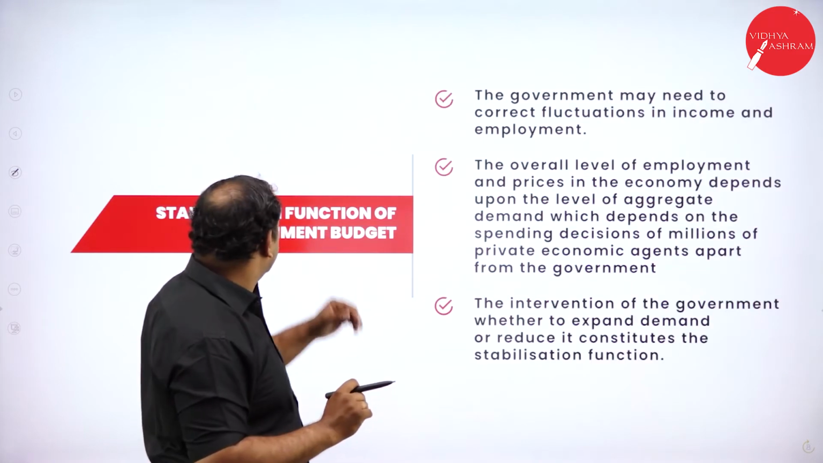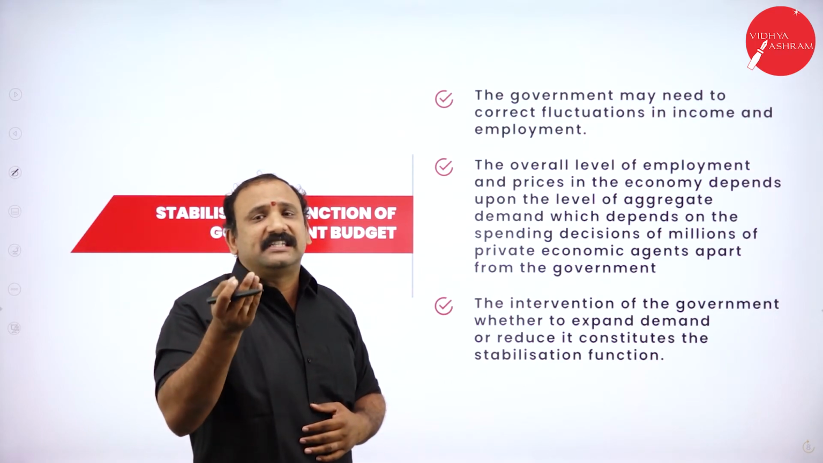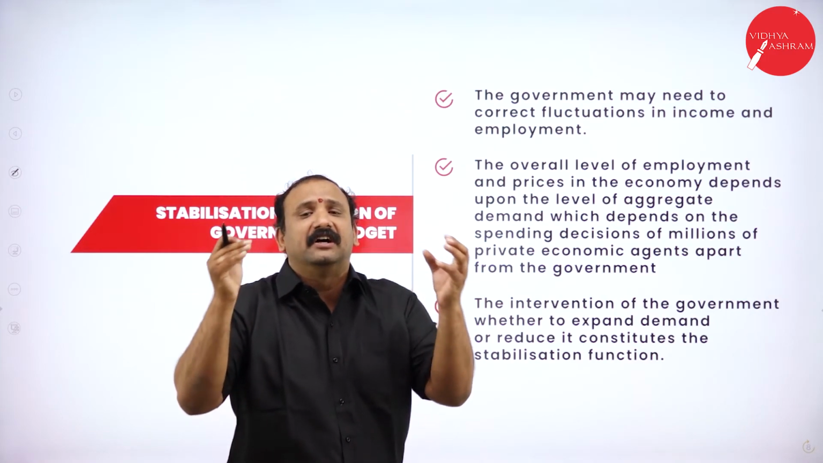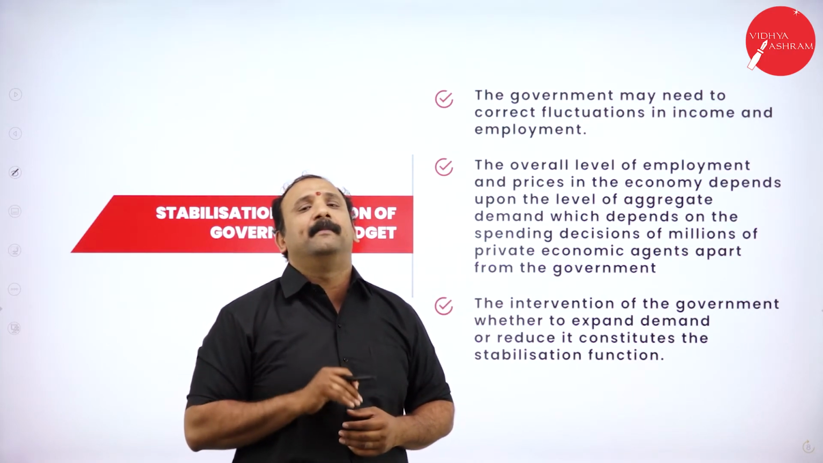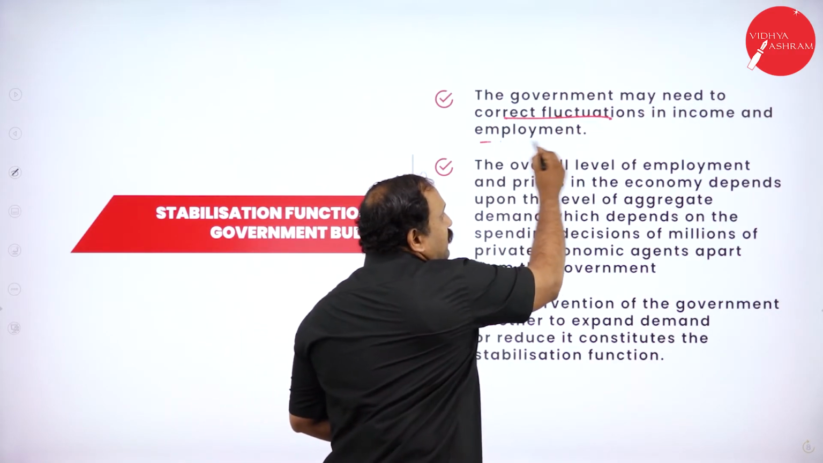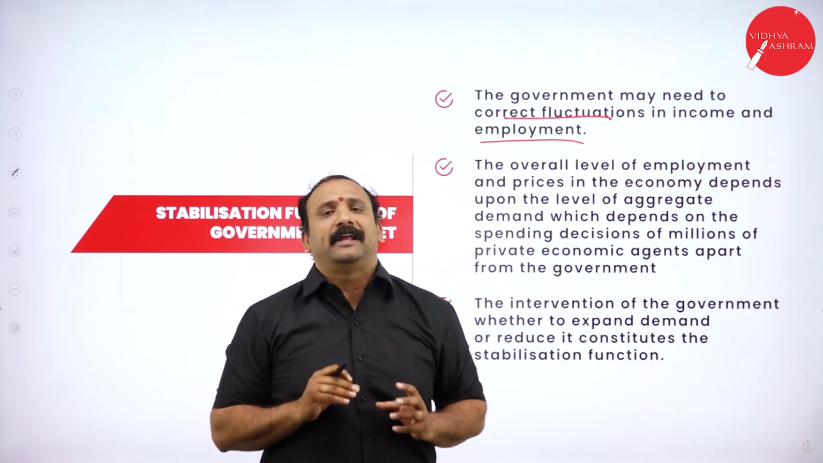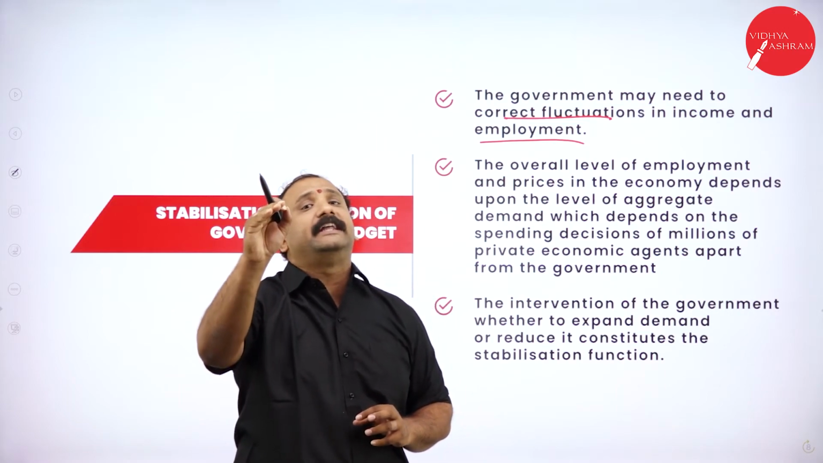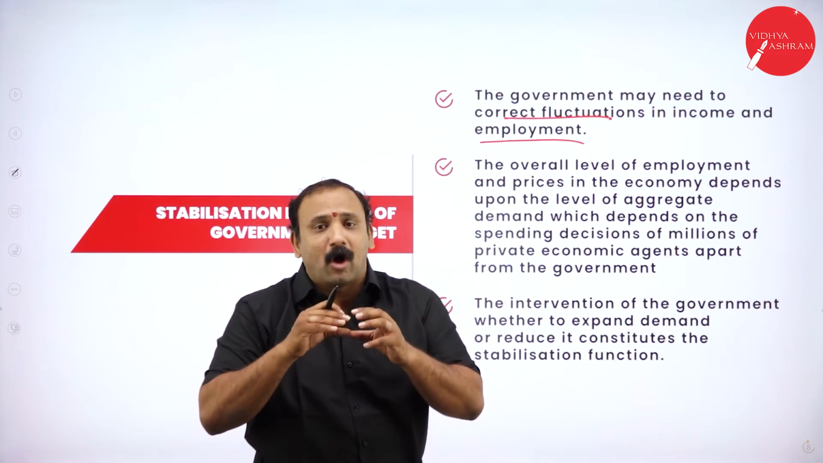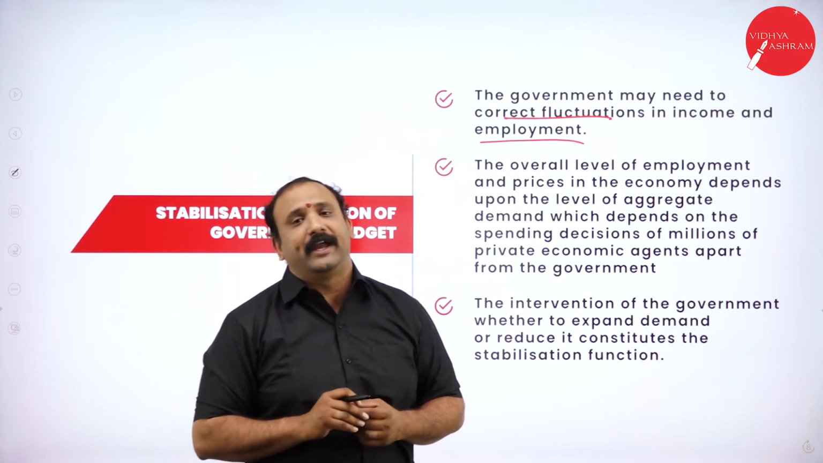Going forward, we are also going to talk about the stabilization function altogether. What is a stabilization function? The government may need some corrections in terms of fluctuations in income and employment. Now this is a very, very important point that comes in terms of our country. Now in India, the biggest question is not about employment, but it is about the stability of employment. Many organizations do not have a proper channel through which they can stabilize the employment factor altogether.